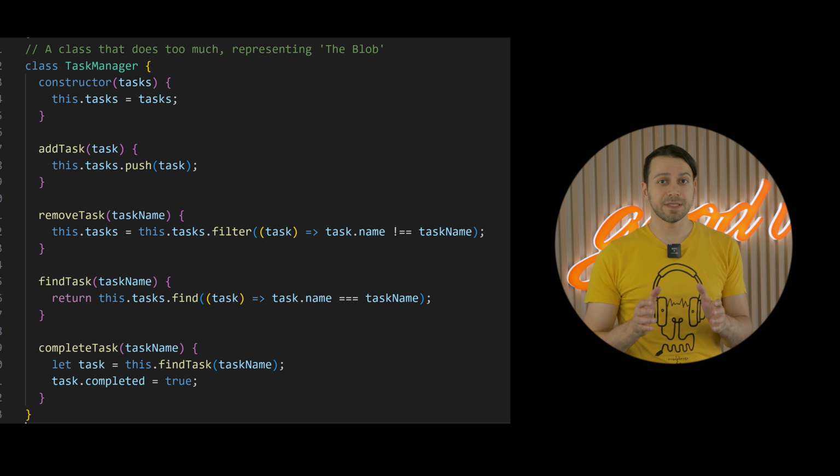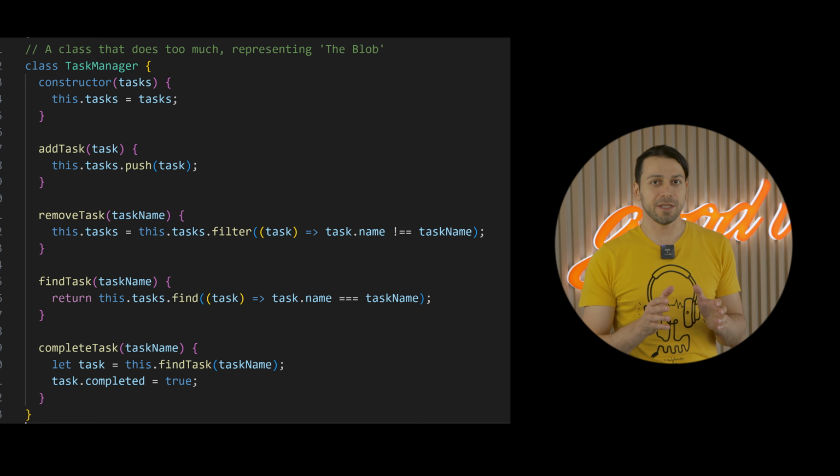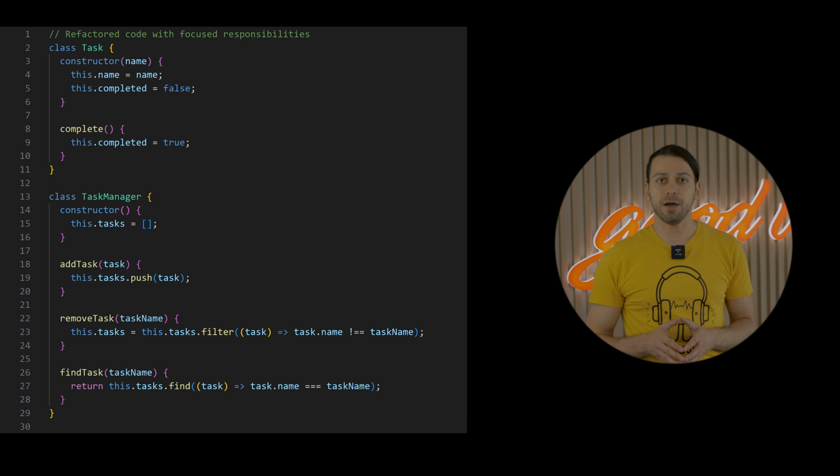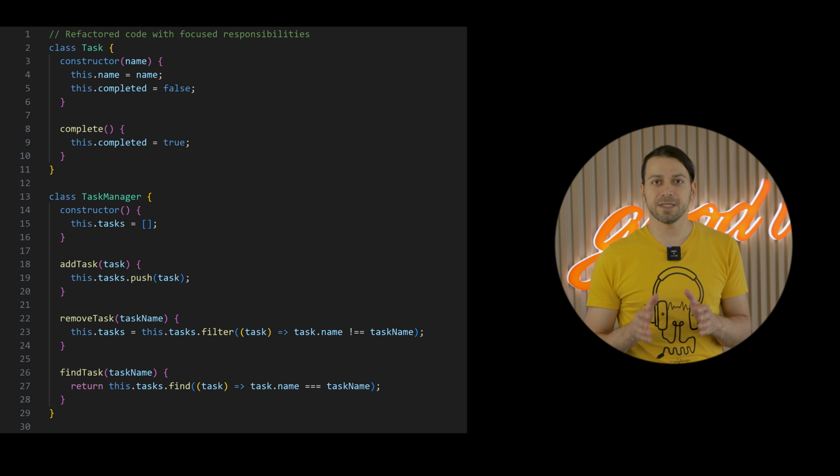Now, let's refactor this blob code. We'll distribute responsibilities more evenly, making the code cleaner and more modular. Watch how I transform this bulky class into a more efficient and readable structure. Now, look at the refactored code. We've introduced a new class, Task, which now takes responsibility for its own completion status. The Task Manager class is now simpler, focusing only on managing the collection of tasks.